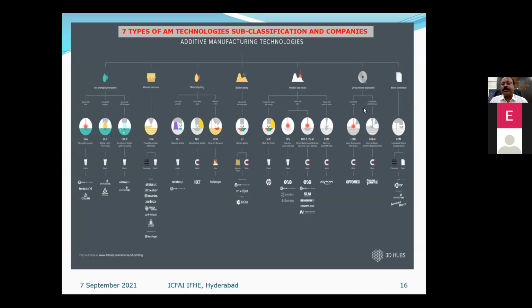So direct energy deposition, that is LENS and EBM, electron beam additive manufacturing. LENS means laser engineering net shape. Lastly, sheet lamination, that is laminated object manufacturing. So you must have heard all this classification in the first day session. Whether it is covered or not, I don't know, Dr. Chari. Sir, fully not covered, sir. A few, just the outer view is over. Okay, I can touch the SLS and SLM now. Yes, sir. You can.